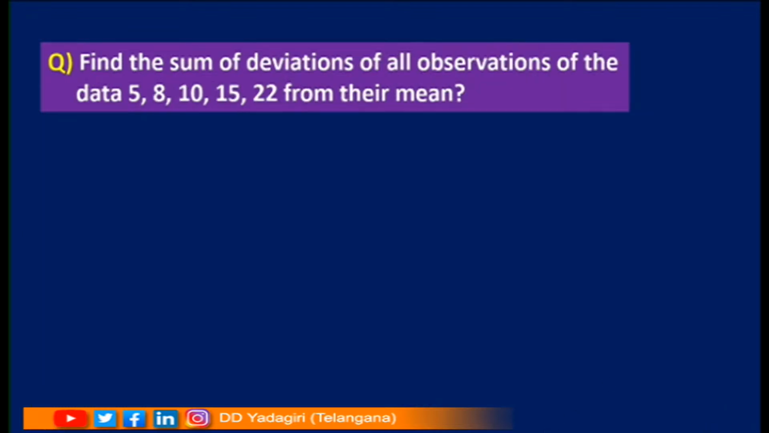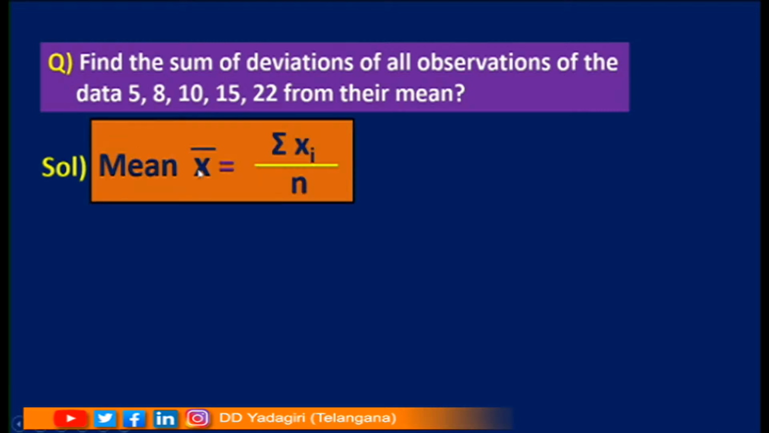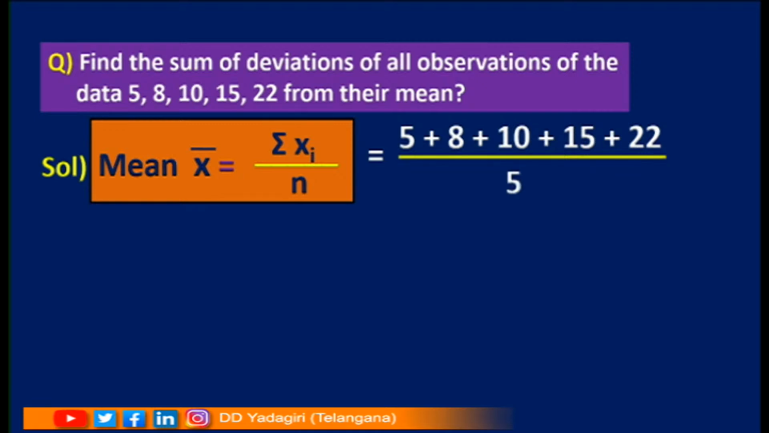Find the sum of deviations of all the observations of the data from their mean. So what you have to do now? Yes, we have to find mean first. So what is the formula used to find mean? Mean x bar equal to sigma xi by n. So I can say that sum of observations by number of observations. So I am finding the sum of observations dividing with the number of observations. What I am getting children here? 60 by 5. If I cancel, 5 ones are 5, 5 twos are 10. So I will get 12.